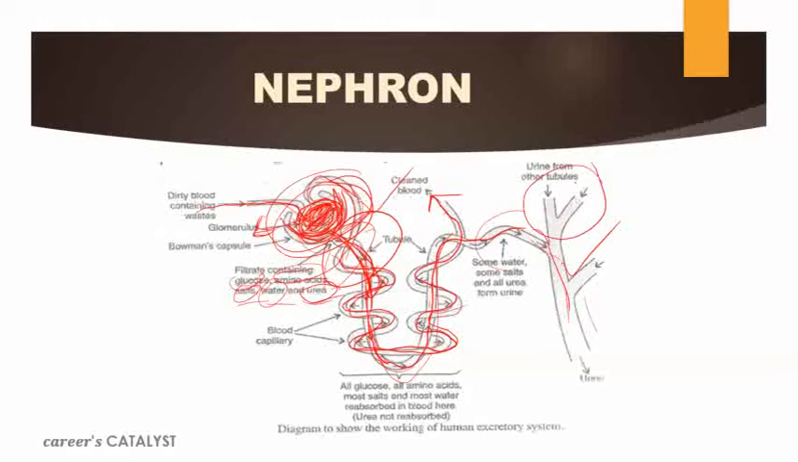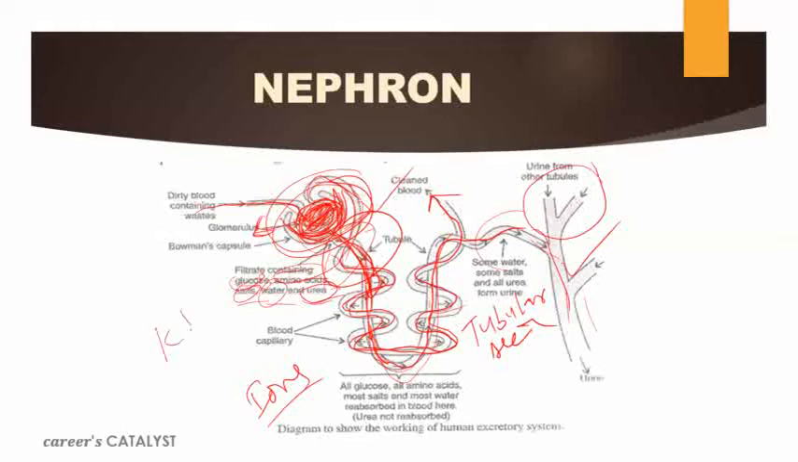This is not the only function; here some tubular secretion also occurs. Now what is this tubular secretion? This tubular secretion helps to maintain the balance of ions in the blood and also in the urine, because ions play a very important role in our blood.